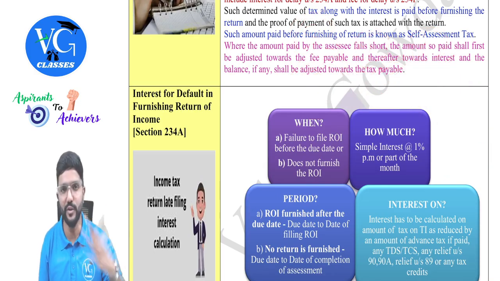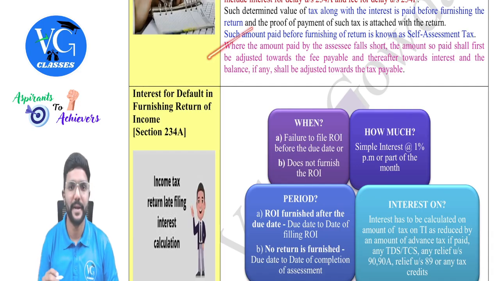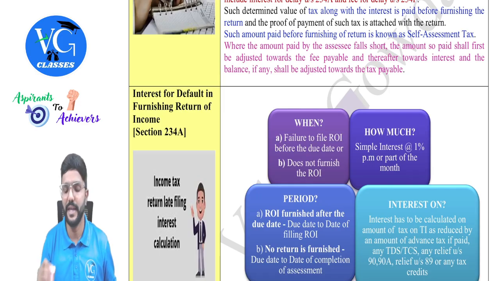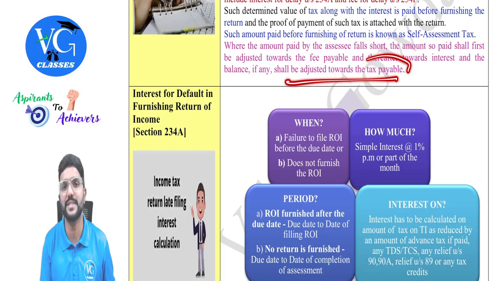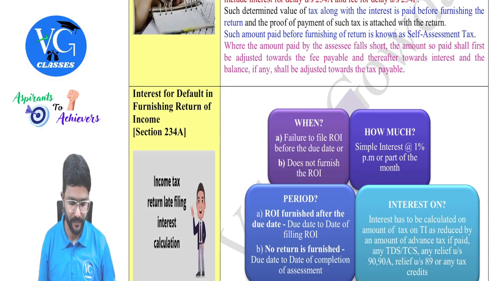If assessee has paid full 13,000, then there is no confusion, guys. Okay, I have mentioned here. Where the amount paid by an assessee falls short, the amount so paid shall first be adjusted towards the fee payable, that is late fee, and thereafter towards interest, and the balance, if any, shall be adjusted towards the tax payable. So it goes in that order.